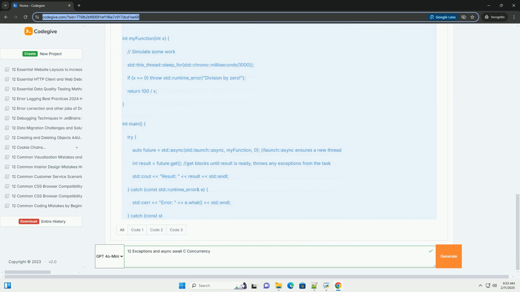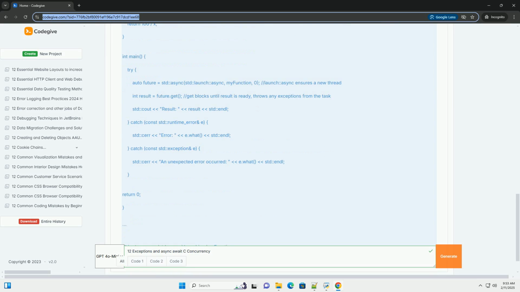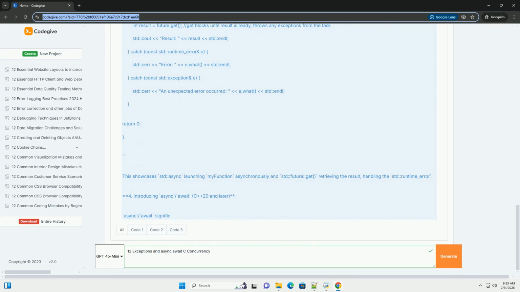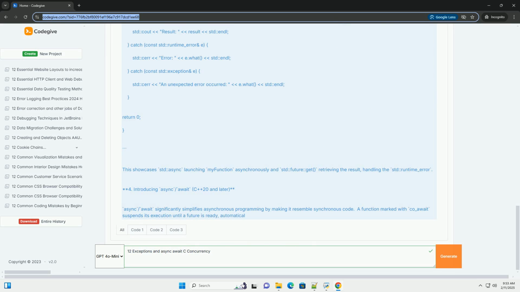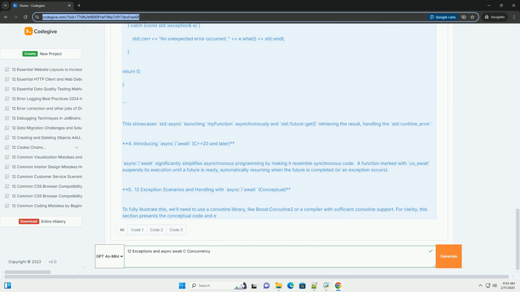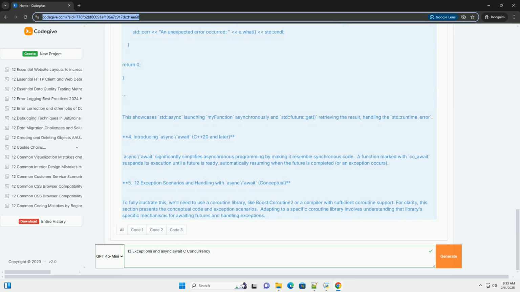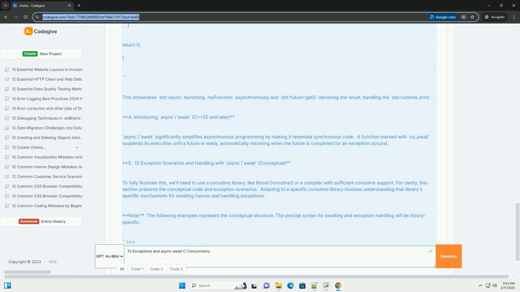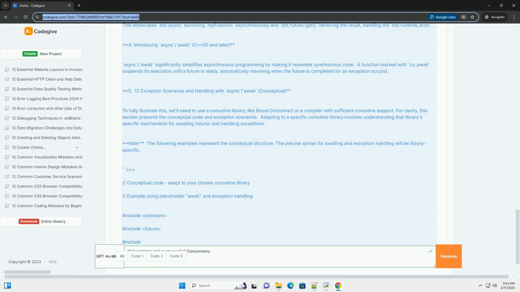Note that true async/await requires C++20 coroutines, and its behavior varies slightly depending on the library used, like Boost.Coroutine or a compiler's built-in support. This tutorial aims for a general approach applicable across different implementations.